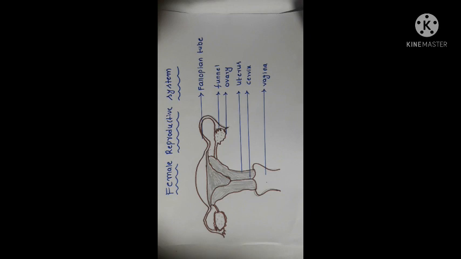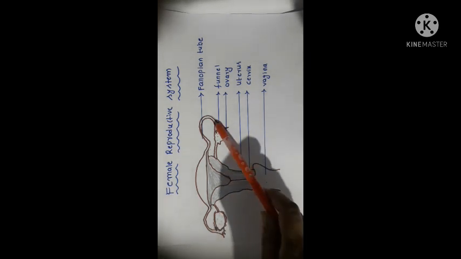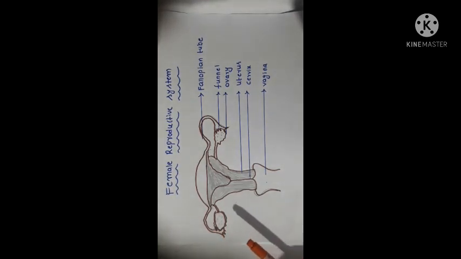Another definition, ovulation. The release of an egg or ovum is called ovulation. The funnel-like structures in the female reproductive system are called oviducts or fallopian tubes. The inner layer of the uterus is called the endometrium. The third month embryo is called a fetus. So these are some important points about the female reproductive system.